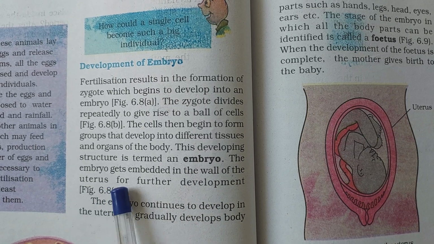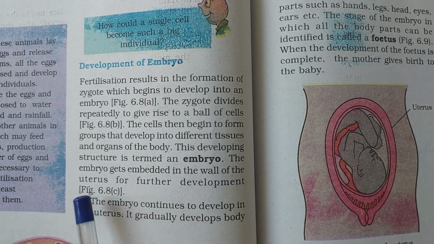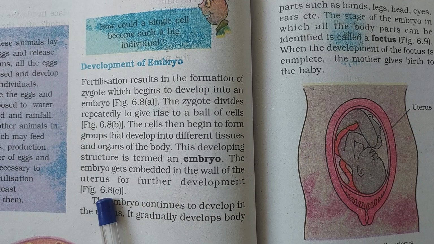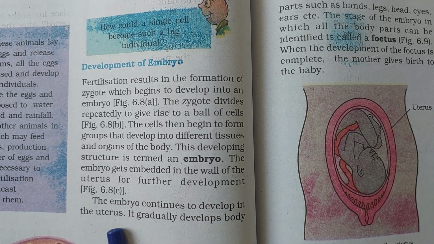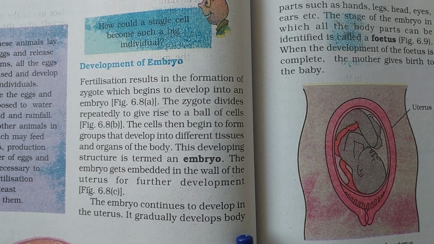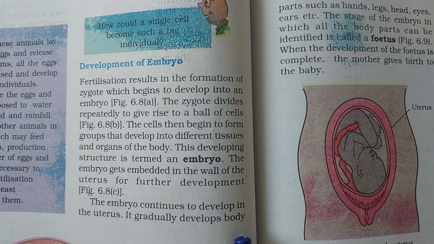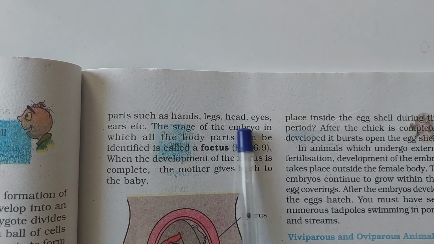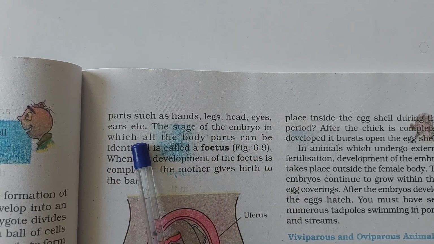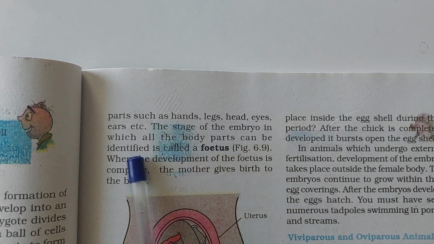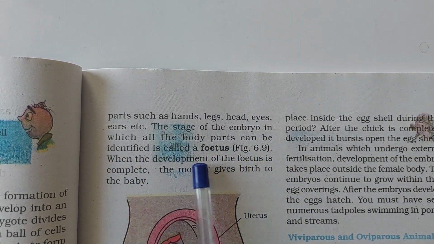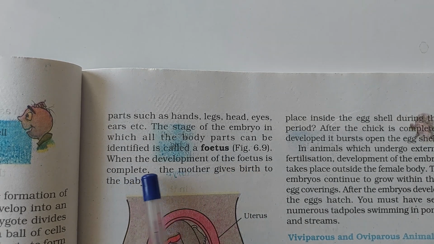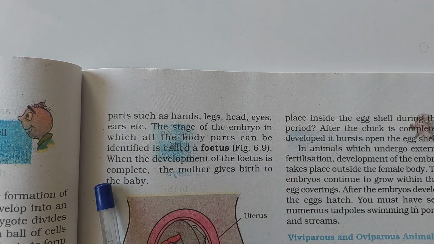The embryo gets embedded in the wall of the uterus for further development. The embryo continues to develop in the uterus. It gradually develops body parts such as hands, legs, head, eyes, ears, etc. The stage of the embryo in which all the body parts can be identified is called a fetus. When the development of the fetus is complete, the mother gives birth to the baby.